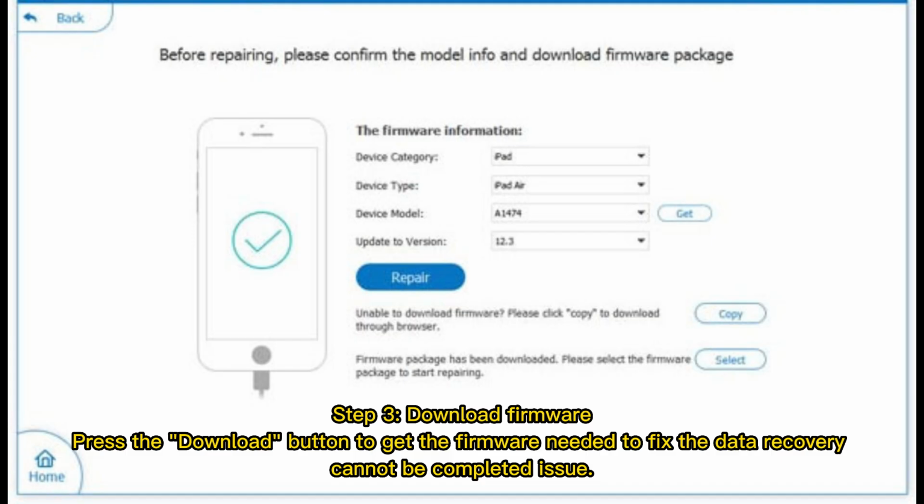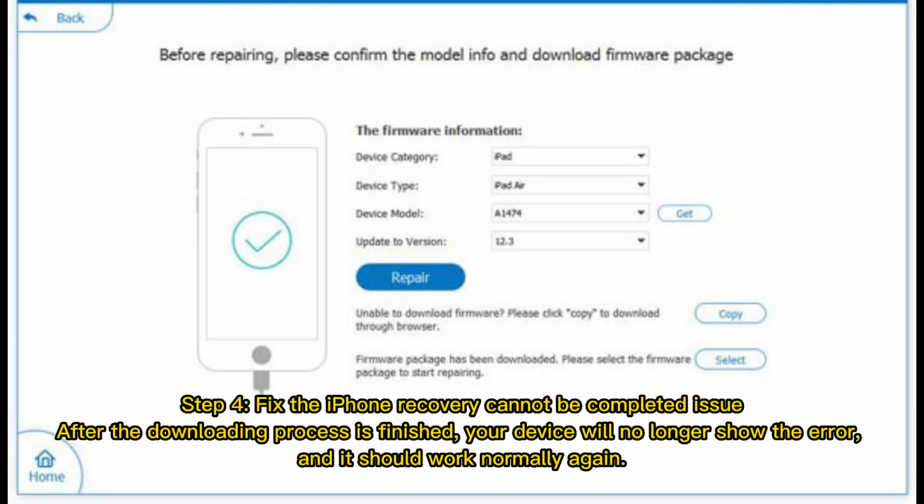Step 3. Download firmware. Press the download button to get the firmware needed to fix the data recovery cannot be completed issue. Step 4. Fix the iPhone recovery cannot be completed issue. After the downloading process is finished, your device will no longer show the error, and it should work normally again.